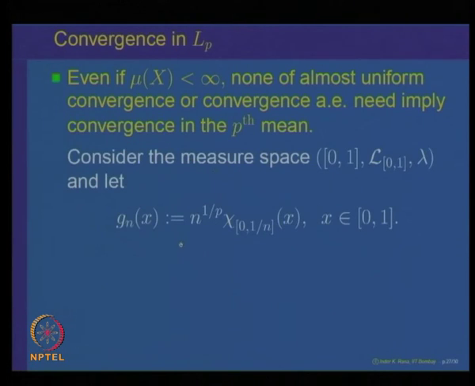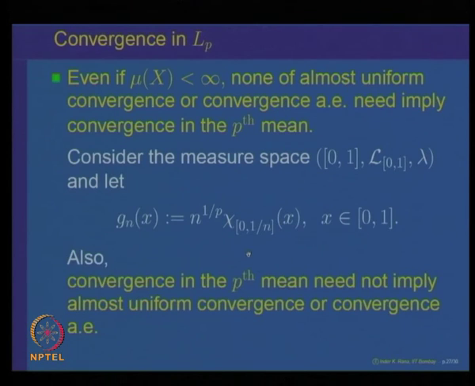We have just now looked at the function g n of x equal to n to the power 1 over p. So, these are all L p functions, with L p norm equal to 1. So, they cannot converge in L p, but we know that this converges in measure and hence almost uniformly. So, also the convergence in the pth mean need not imply almost uniform convergence or convergence almost everywhere.